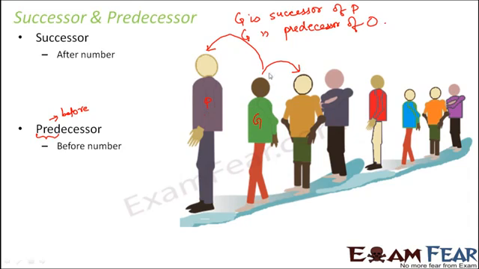So any number which is present before a particular number, that number is called predecessor. The number which is present after the number is called successor. So successor is after number and predecessor is before number. Now can you tell me who is the successor of green t-shirt? Looking at this, who would be the successor of green t-shirt? The one who is present after green, that is orange. Similarly, who would be the predecessor of the orange t-shirt? The predecessor would be green because green is present before orange.